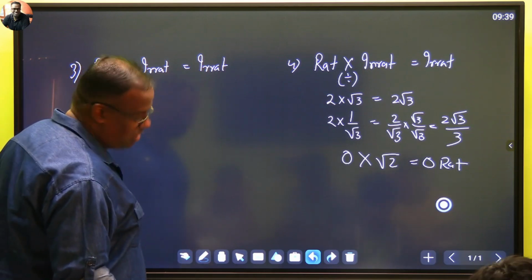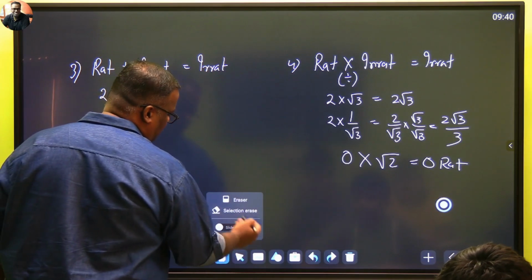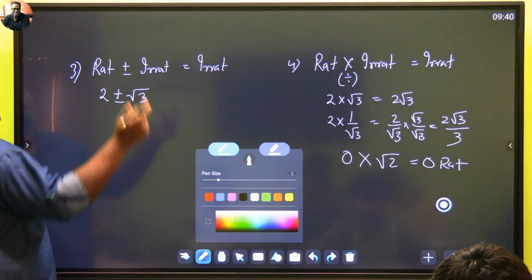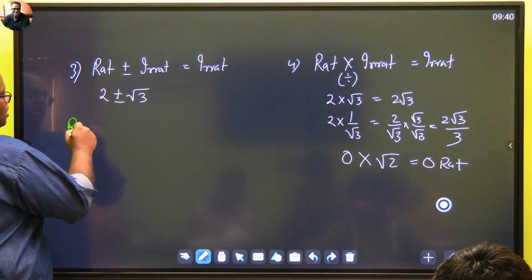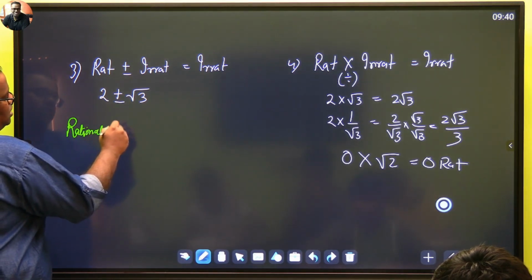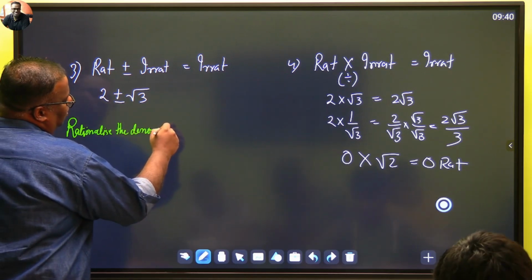ऑपरेशन ऑन रैशनल. अच्छा, आफ्टर दैट यू गेट अनदर क्वेश्चन व्हिच इज when maybe a 2 mark question to you, but I don't think it will be 2 mark. It will be a part of a 3 mark, which is rationalize the denominator. Rationalize the denominator. And then see, we will take time.